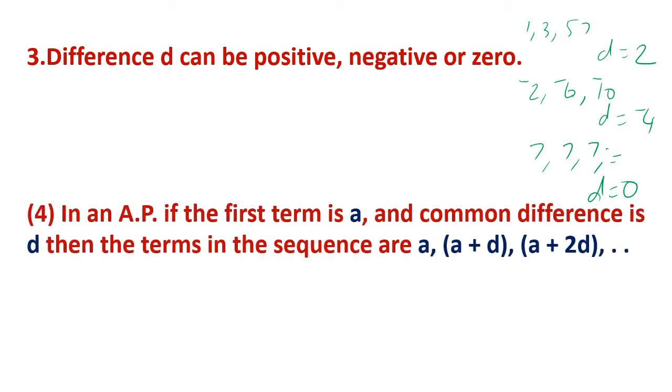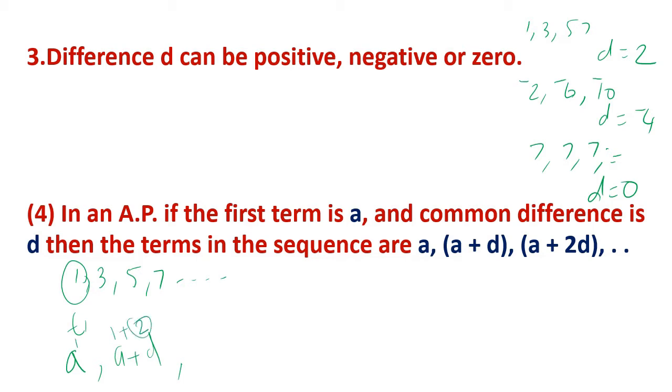And just like already mentioned, in this case 1, 3, 5, 7, the first term, this is term 1, can be denoted as A, suppose. The next term is 3, which we are obtaining by adding the difference: A plus D, that is 1 plus 2.